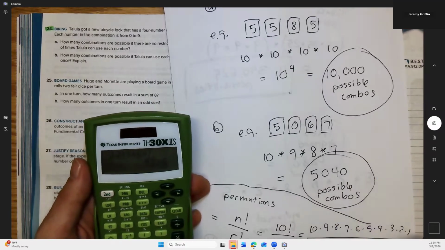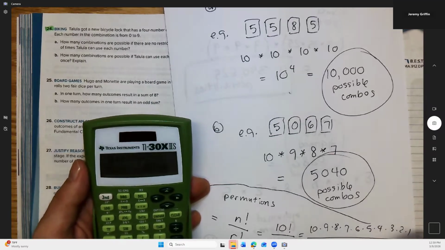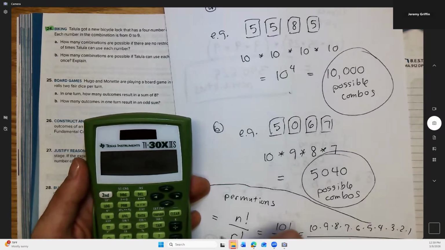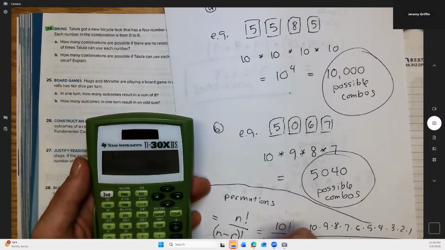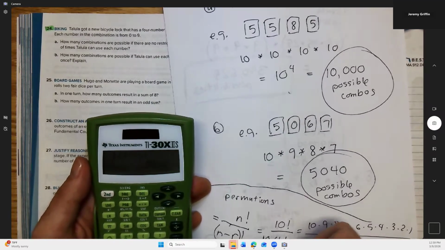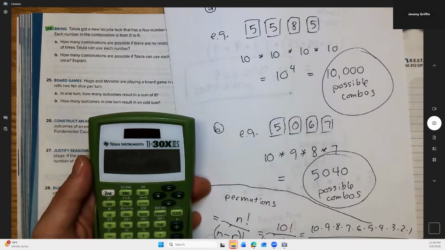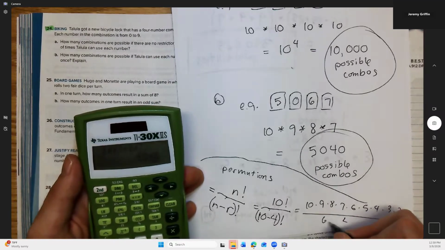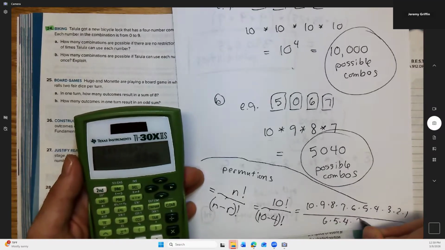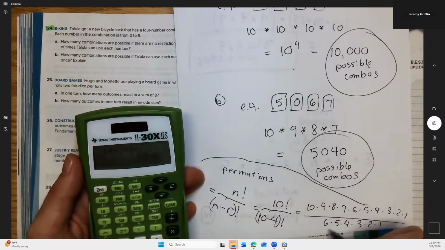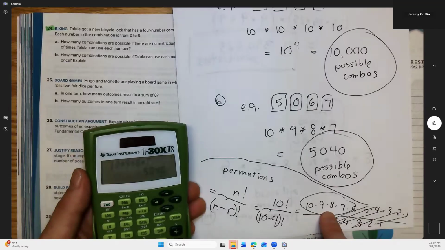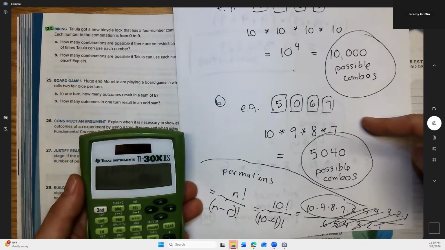Okay, I gotta remember what it is. It's n minus r. That's right. So we'll do 10 minus 4. That's 6. Right. 6 factorial is 6, 5, 4, 3, 2, 1. So most of this cancels. We're left with 10, 9, 8, 7, which is exactly what we have here, and it matches.